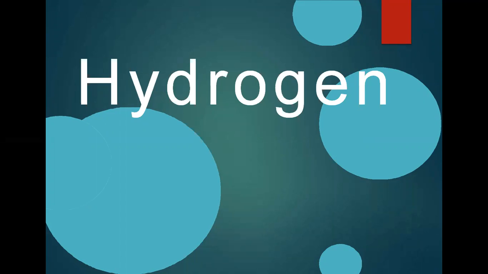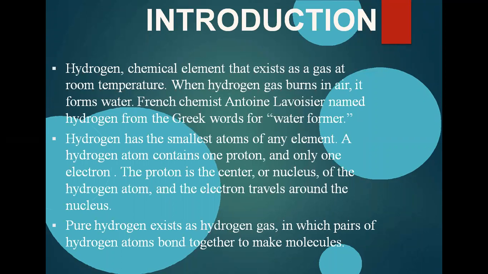We know that hydrogen is a very unique element among all the elements present on Earth, right? Initially there were so many controversies about the placement of hydrogen in the periodic table. They were quite confused about where to put it: in alkali metals, in non-metals, in metalloids, because it shows different properties.